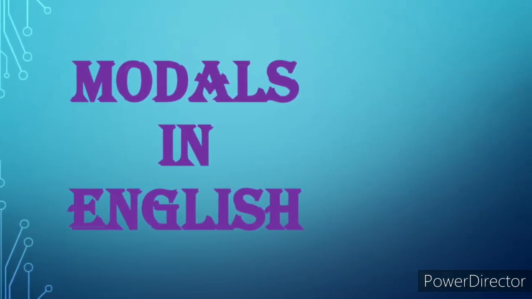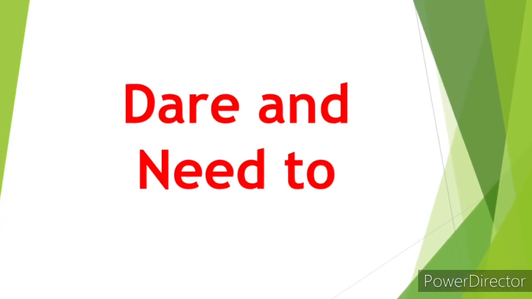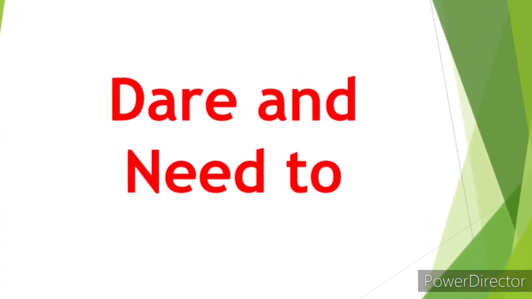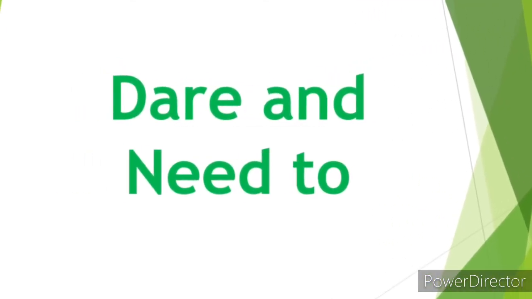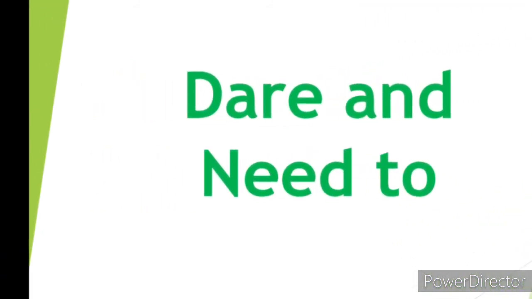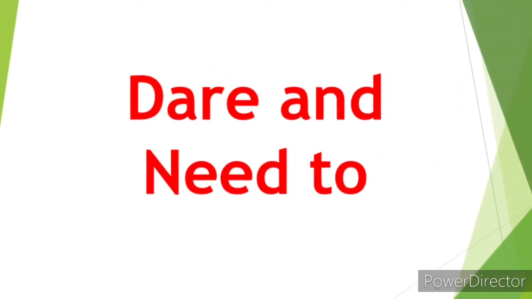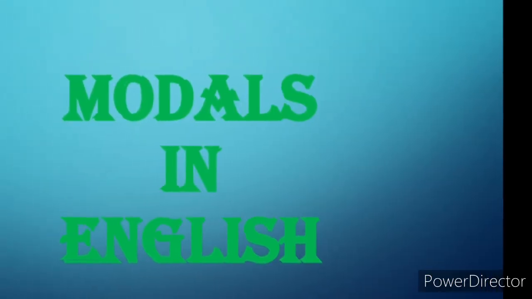Eighth model, dare and need. Dare and need are used as modals in negative and interrogative sentences only. Nowadays, they are tending to be the main verbs. For example, she need not ask my permission. Second example, dare she defy me? Third example, need you remind me of that?